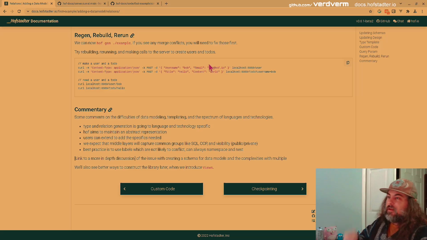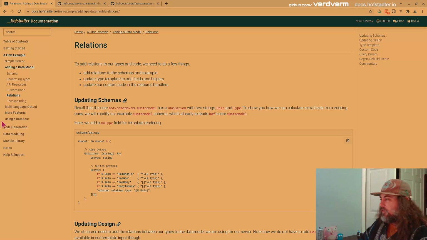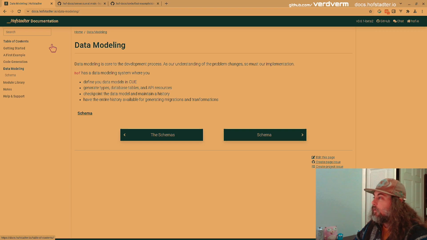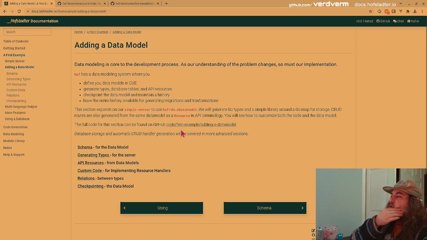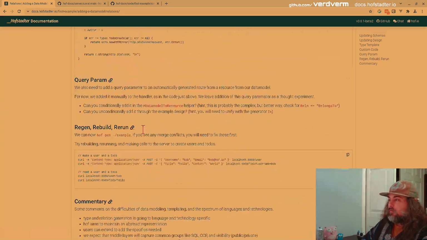Make a user, make some hello content, get them back. You could delete them, update them. I added some commentary here. I'm expanding on that in this data modeling section. This is the live site. I was working on this earlier today. Anyway, getting back to here, adding a data model, we're at relations, and we just got through that.